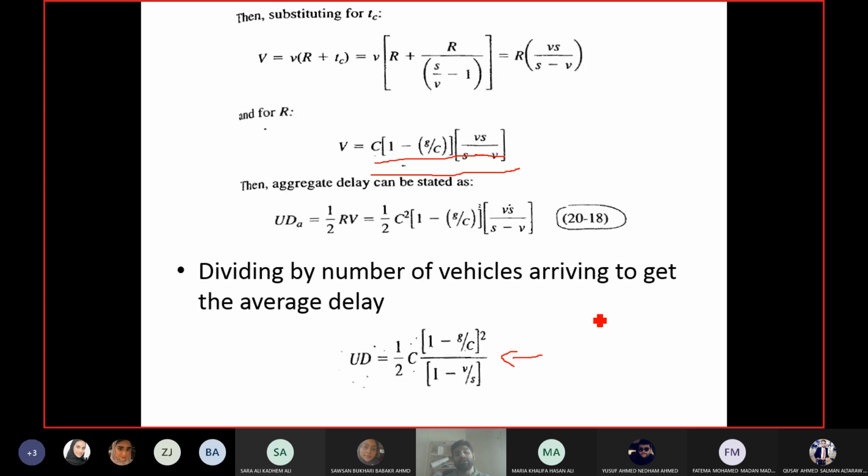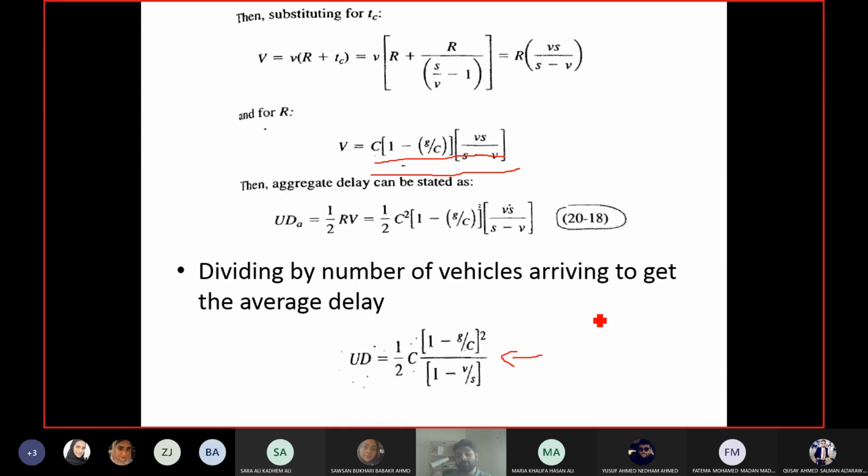In calculating the cycle length, we use the parameter known as V by C ratio, volume to capacity ratio. In this equation, you don't see the V by C ratio. If I can include the V by C ratio in the uniform delay equation, it will help me understand the effect of V by C on cycle length as well as delay. Otherwise I have to use one equation and then see the effect on the other equation, which increases my work. If I have V by C ratio directly in this equation, I can see the effect on cycle length as well as delay at the same time.